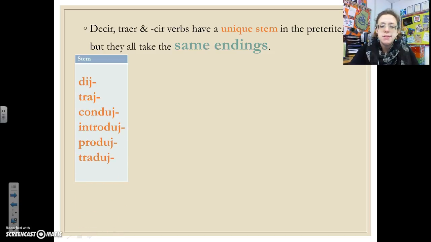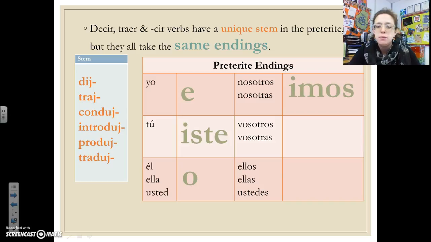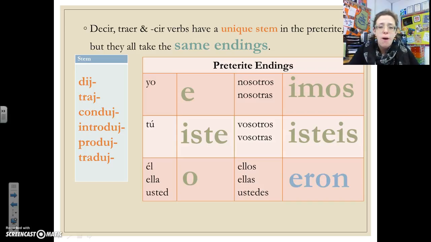Now, remember, these are our stems, and then I'm going to show you your endings. These endings will look very similar to the ones from the previous group. Okay, so the yo is e, then iste, then o, then imos, then isteis. The ellos, ellas, ustedes form is different. Okay, the only thing that's different is that there's no I. So it's just eron. Okay, so again, there are no accent marks on these.